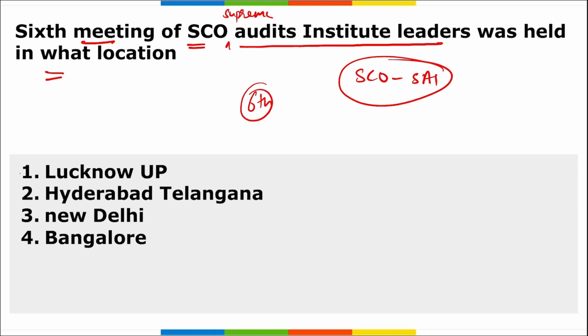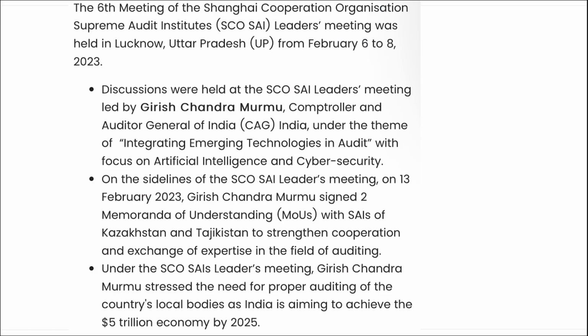Where was this 6th meeting held? Remember, it was held in Lucknow, Uttar Pradesh, from 6th to 8th of February. We observed this SCO Supreme Audit Institutions meeting being held in Lucknow, UP from 6th to 8th February.